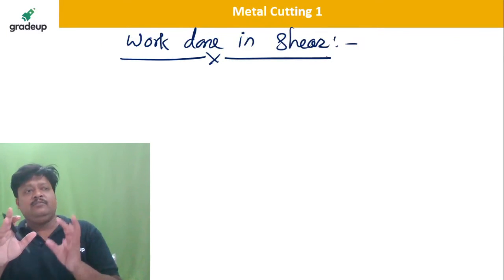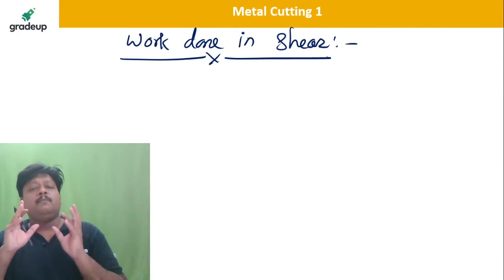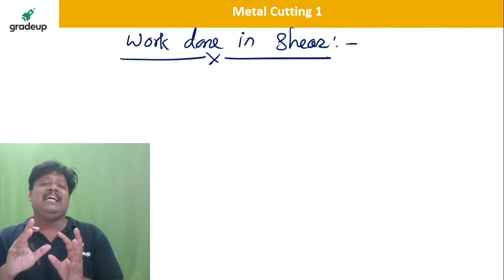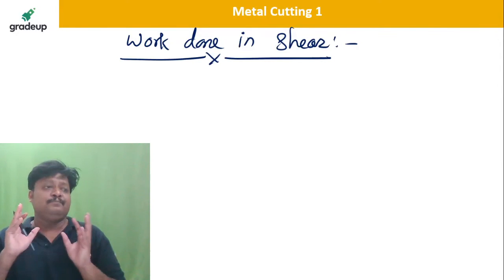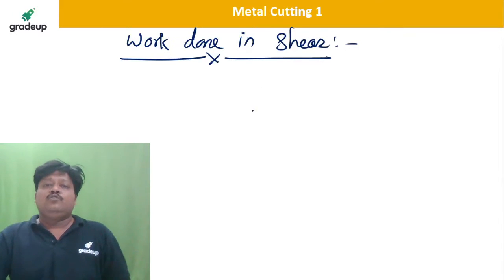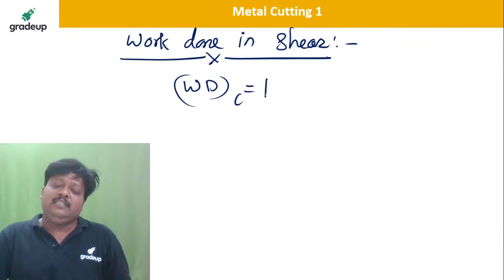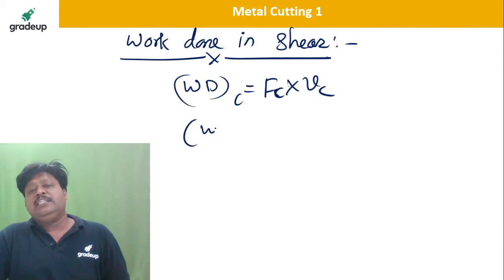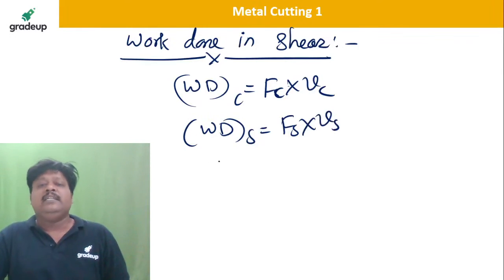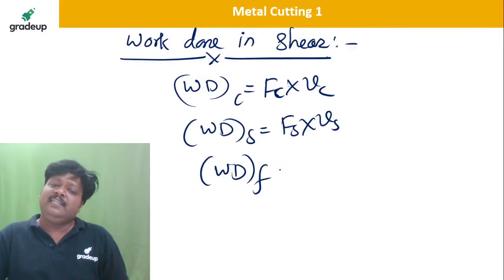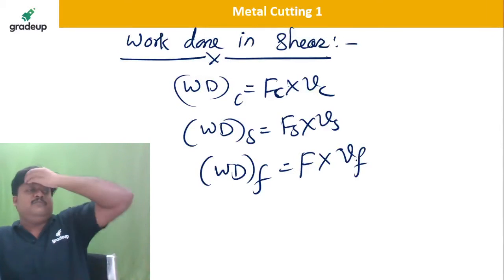You know the work done in cutting is the cutting force FC into the cutting velocity. Work done in shear is the shear force into the shear velocity, and work done in friction is the frictional force into the flow velocity of the chip, Vf.